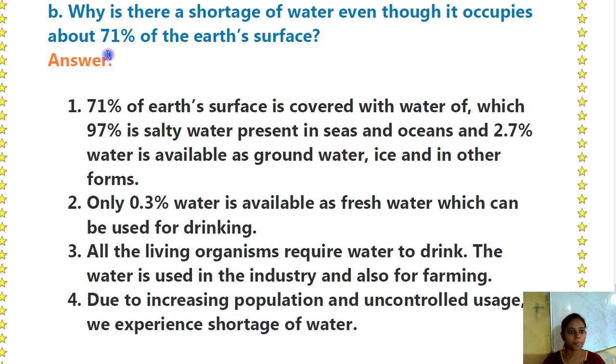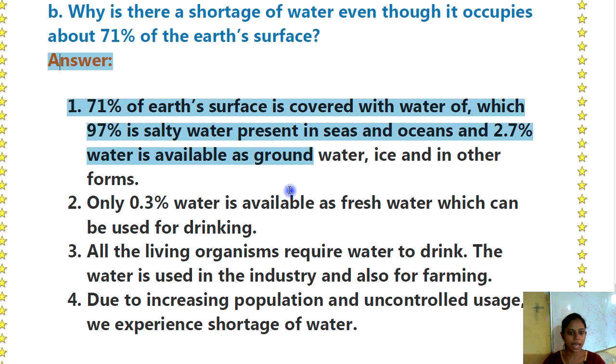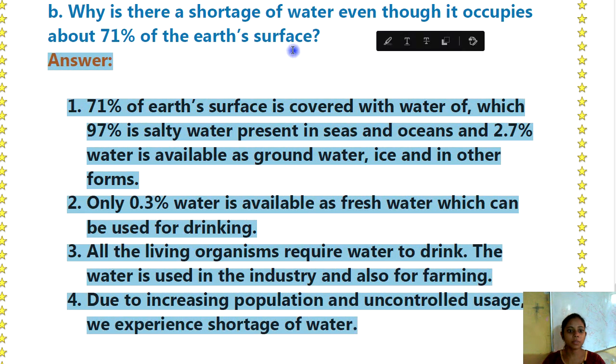Then B. Why is there a shortage of water even though it occupies about 71% of the earth's surface? Answer: 71% of earth's surface is covered with water, of which 97% is salty water present in seas and oceans, and 2.7% water is available as groundwater, ice and in other forms.